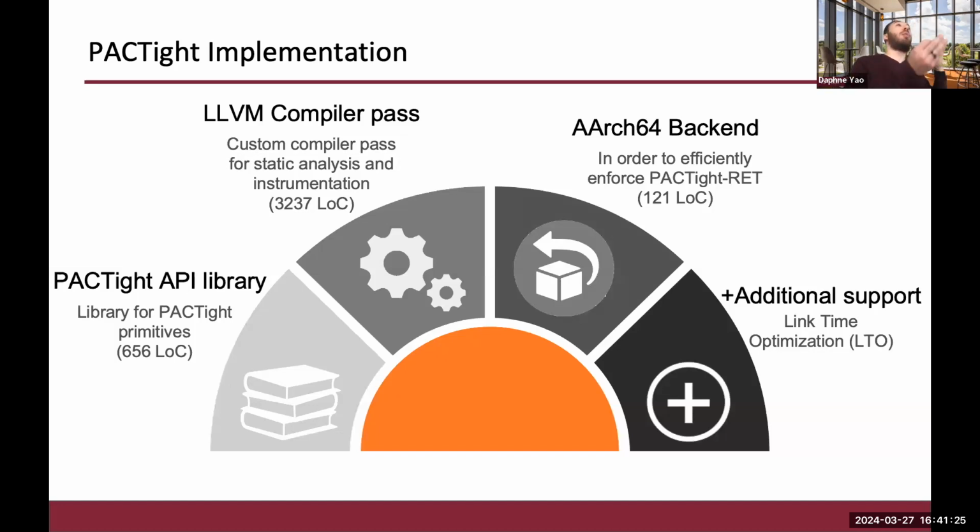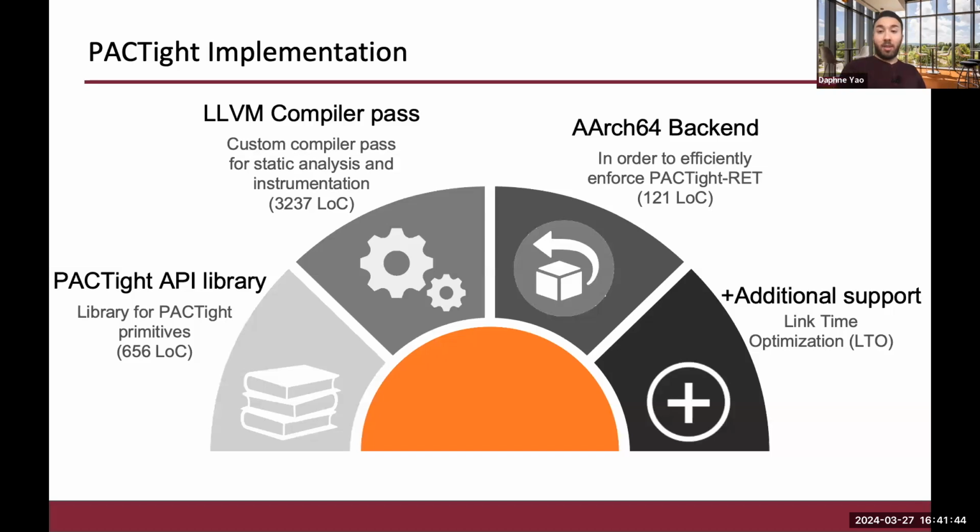So LLVM has two representations for code, either intermediate representation or machine intermediate representation. Intermediate representation is closer to human readable. Machine intermediate representation is closer to assembly. And this is done with 121 lines of code. And the library for PACTight primitives is 656 lines of code.